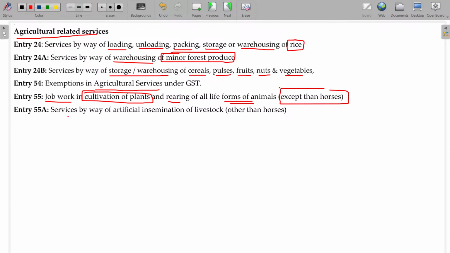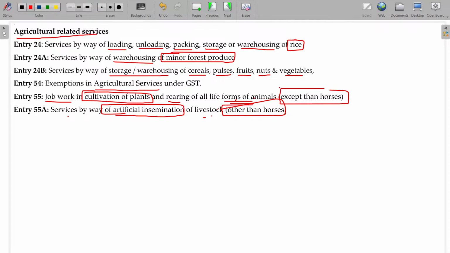And services by way of artificial insemination of livestock. Again, livestock related. In case of livestock, horse should not be there. It's a very costly one, right? So that will not come under exempted services. So these services will be exempted.